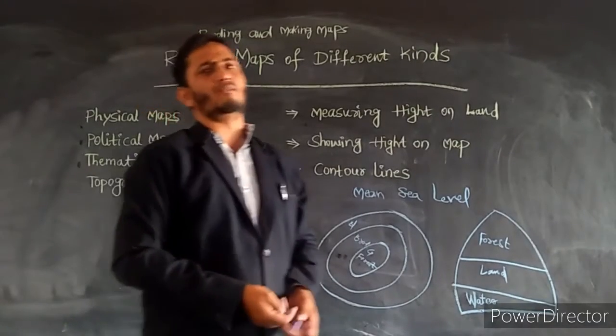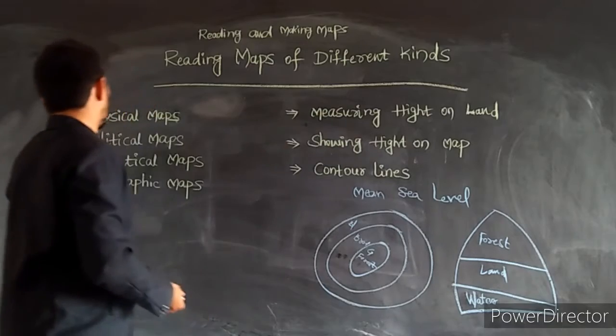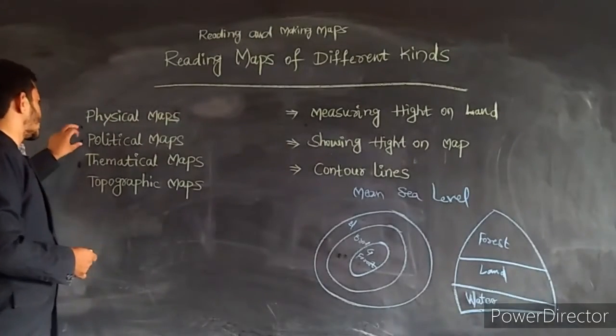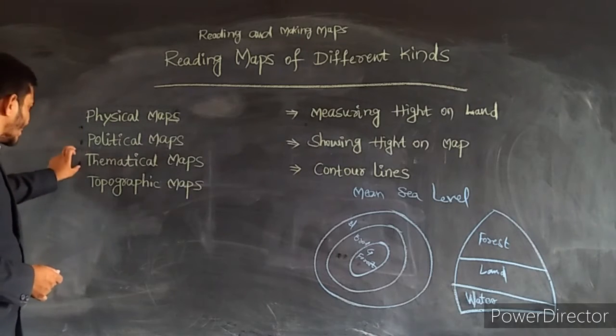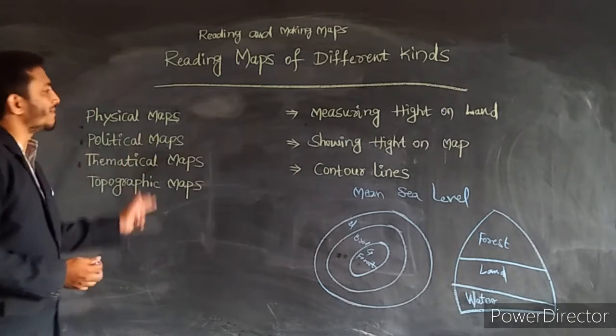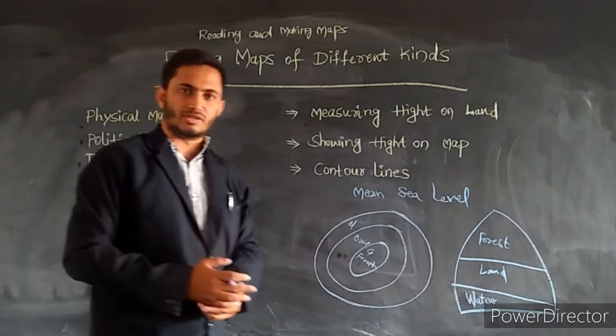So let's discuss what is a physical map, what is a political map, what is a thematic map, what is a topographic map. What does each map tell us? What can we study about these maps?